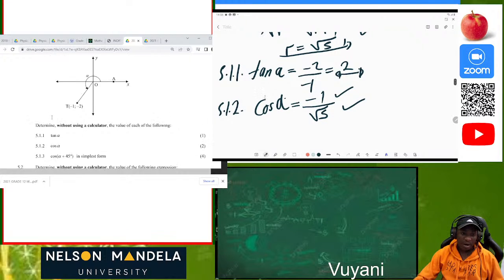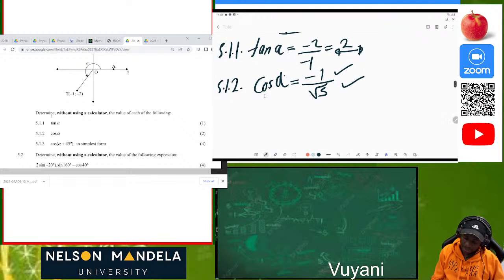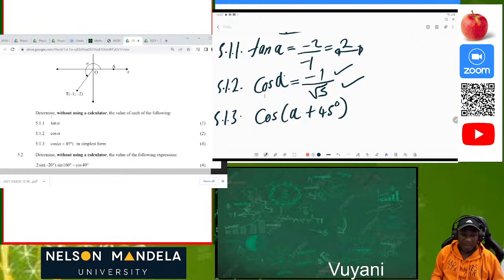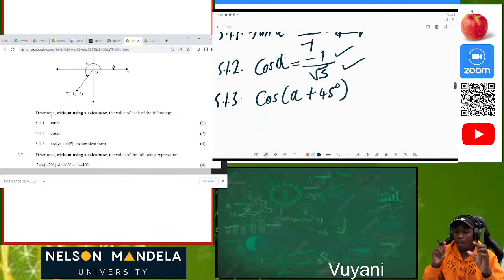Great. Let's move forward. Now 5.1.3. So now we have cos of (alpha plus 45 degrees). Seeing this, they're saying in simplest form, so the thing which you can do here is to apply what we call the compound angle.